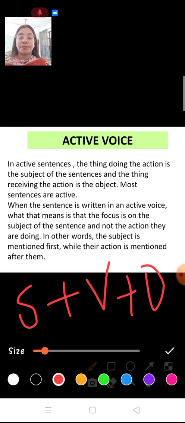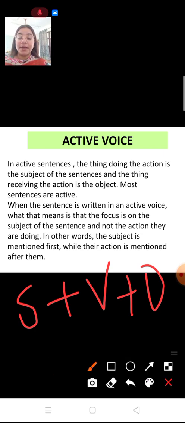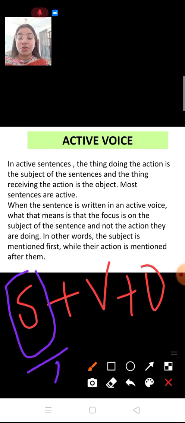So here the subject is coming first. That means here the focus is on the subject. In other words, the subject is mentioned first while their action is mentioned after them. So if the subject, the doer who is doing the action, is mentioned first, that means that sentence can be recognized as active voice.